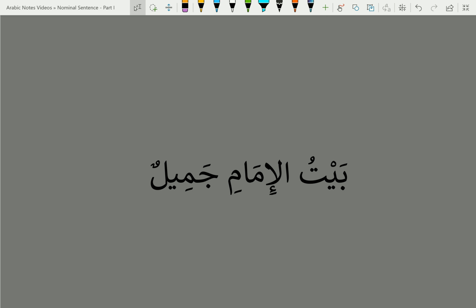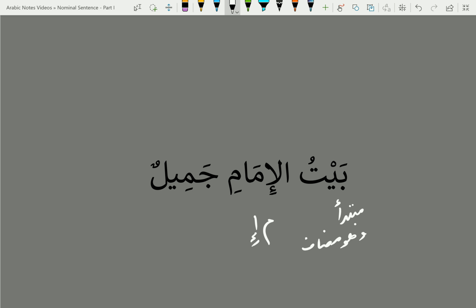Baytul imami jamilun. It's just building upon the first sentence. In this case, we have basically added a mudaf ilayhi. But let's first find the mubtada, the first marfu noun. Again, this is baytu, mubtada. It is mudaf as well, and al-imami is mudaf ilayhi.